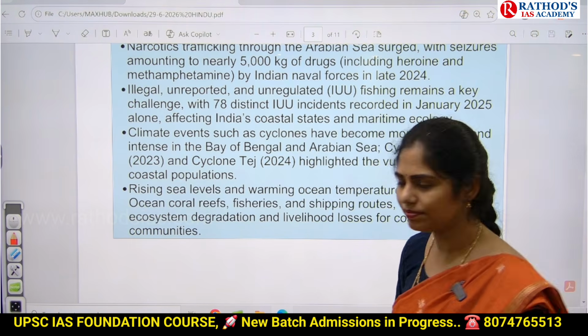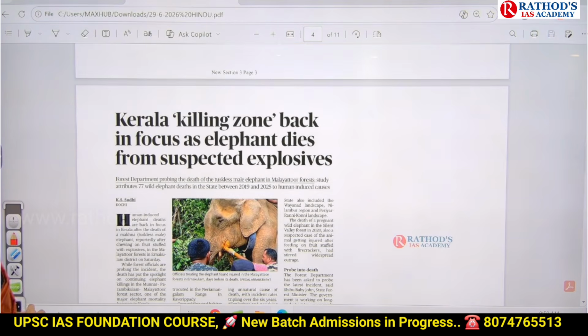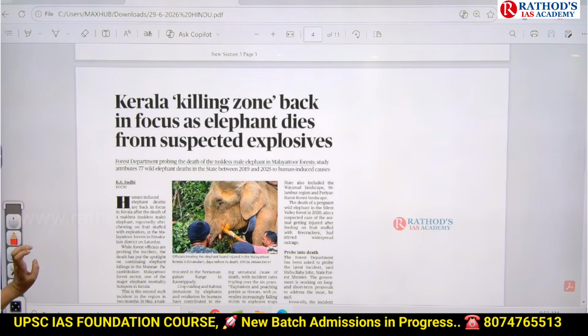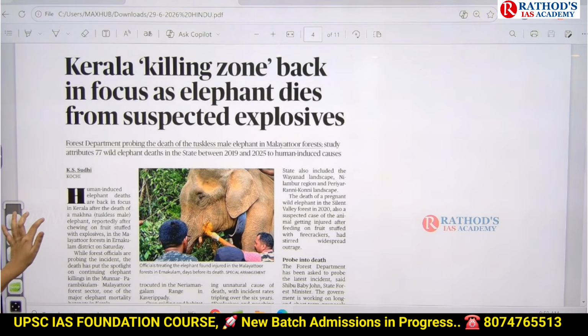Is that clear? Okay, see this article, guys. Kerala killing zone back in focus as elephant dies from suspected explosives. What is the article talking about?